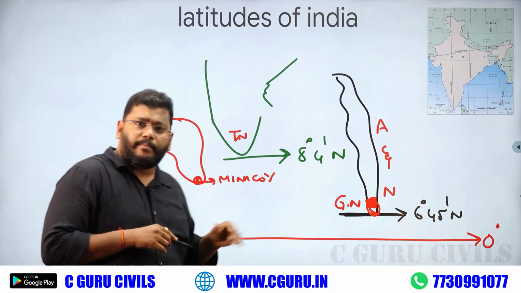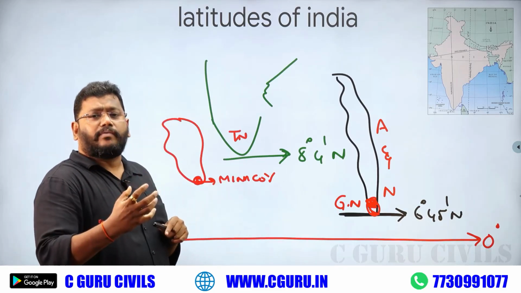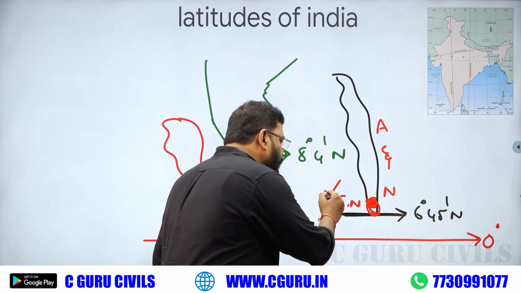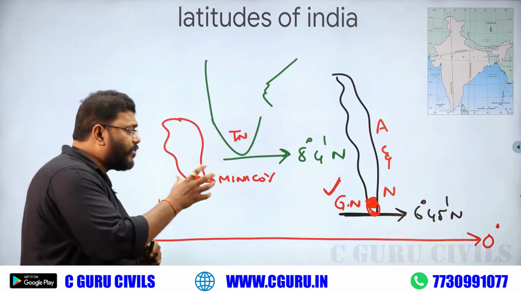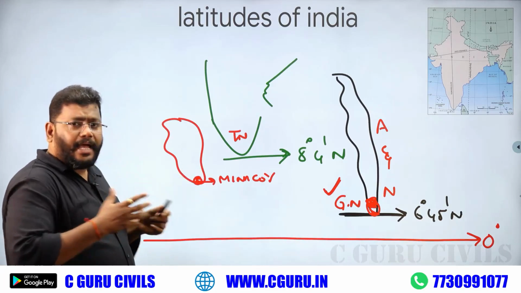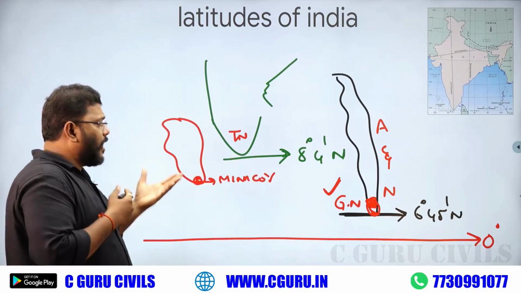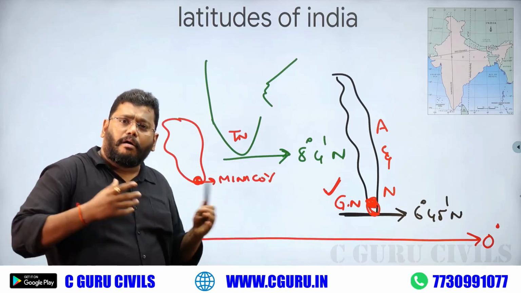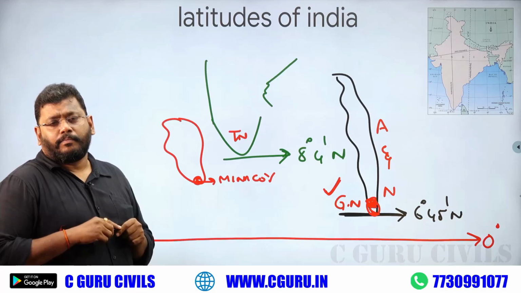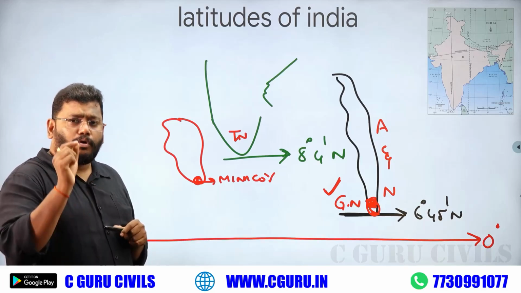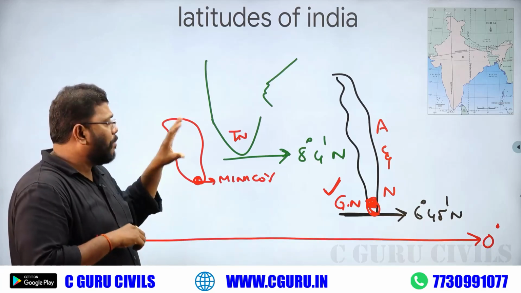And of these three, which one is very closer to the equator? Great Nicobar. Okay. It's the difference. Actually, India means mainland, Lakshadweep, Andaman Nicobar, all come under our country. So you must know the difference between mainland and island.